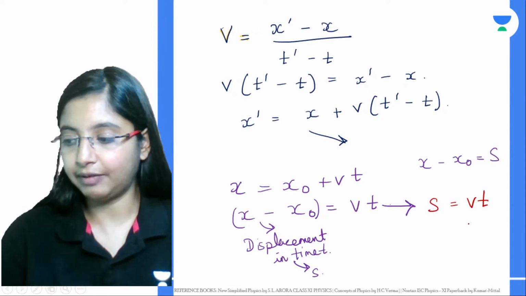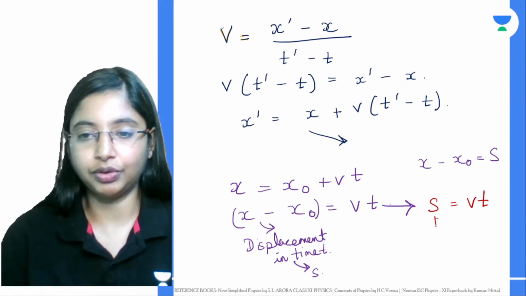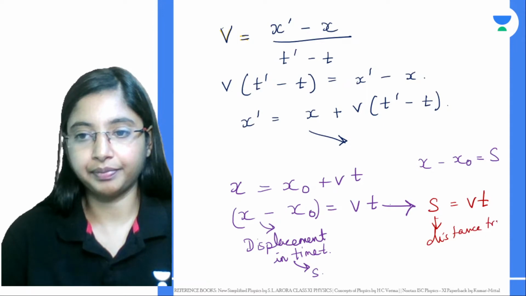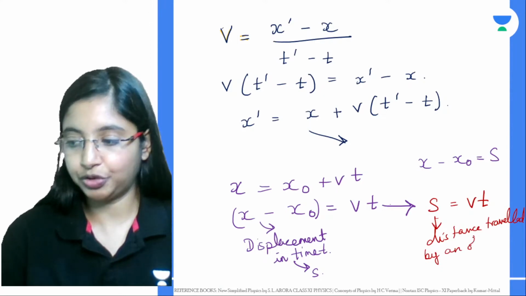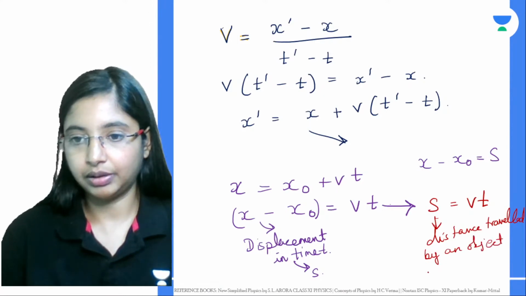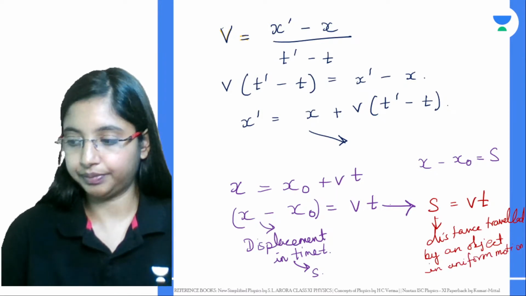The distance traveled by an object in uniform motion. If you want to find the distance traveled by an object in uniform motion, you can use this equation.